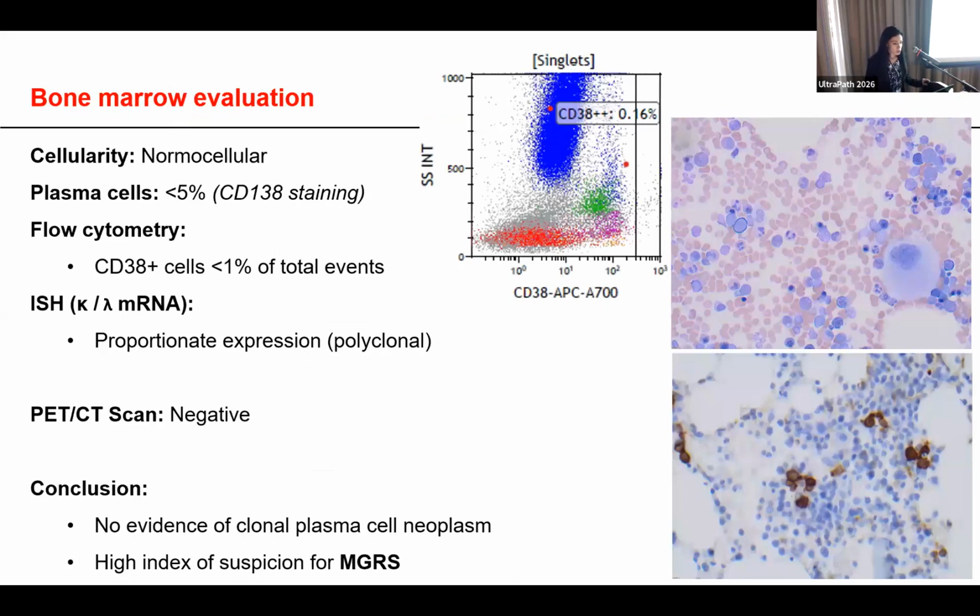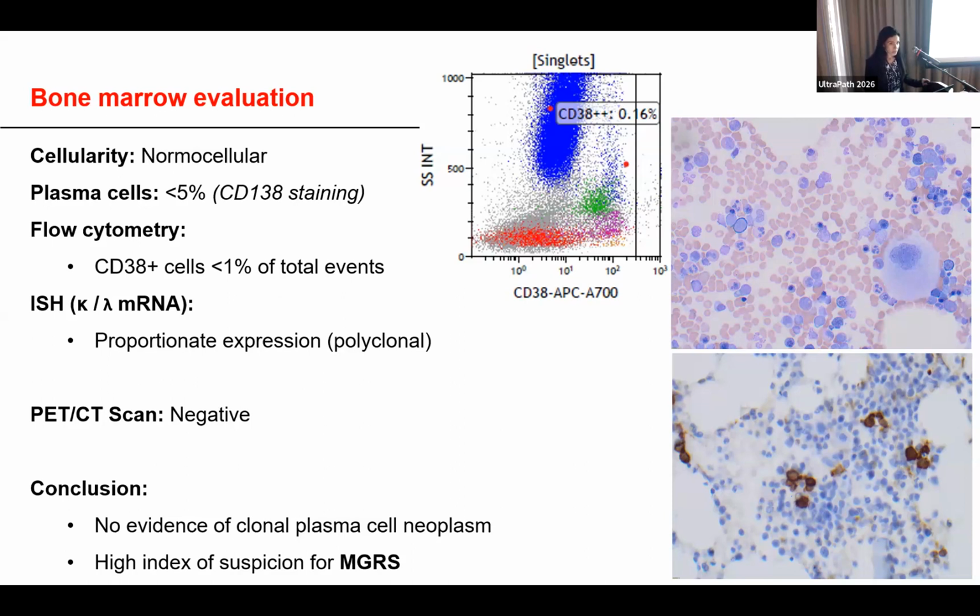His bone marrow evaluation showed normal cellular bone marrow for age with less than 5% plasma cells on CD138 staining. The flow cytometry showed the CD38 positive cells constitute less than 1% of the total event. And the in situ hybridization showed polyclonal Kappa and lambda expression. PET scan was negative. So despite this patient has an evidence of monoclonal Kappa light chain production, there was no overt clonal plasma cell neoplasm on bone marrow or imaging.